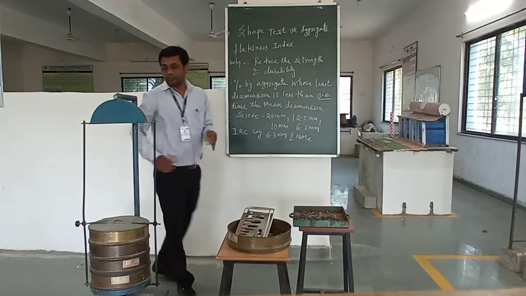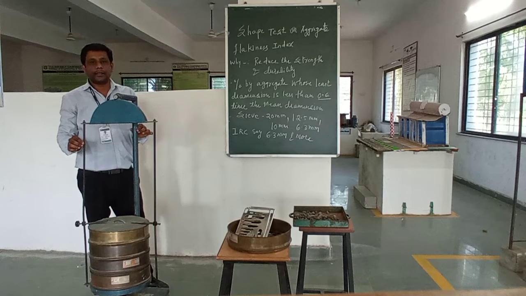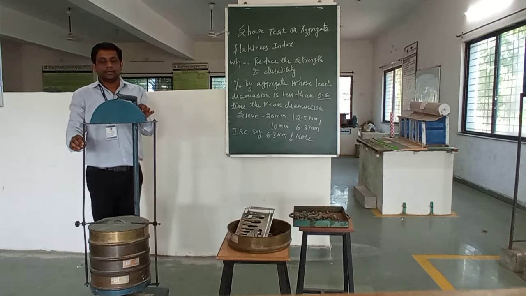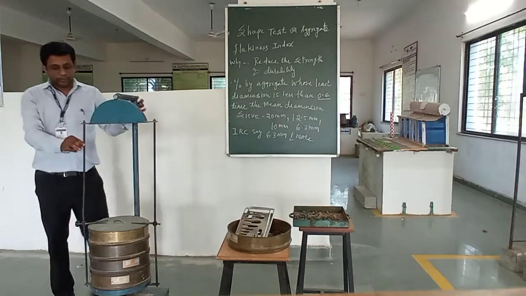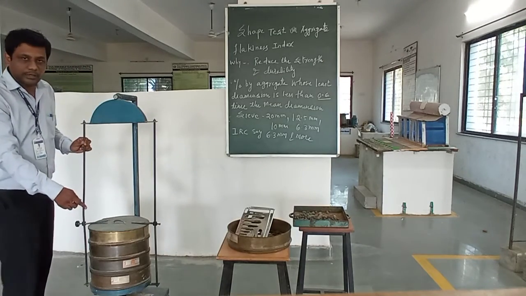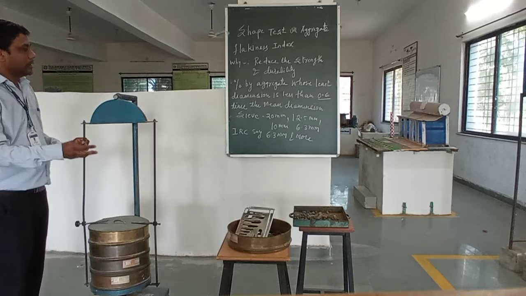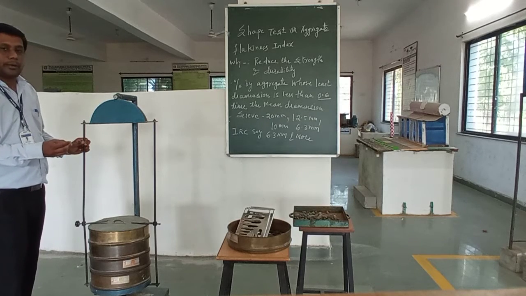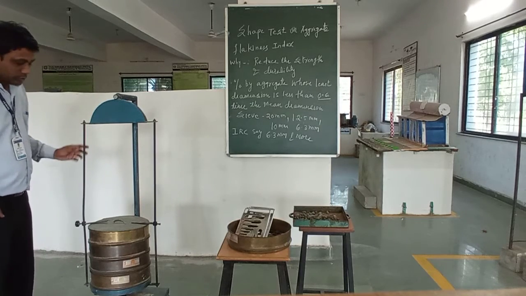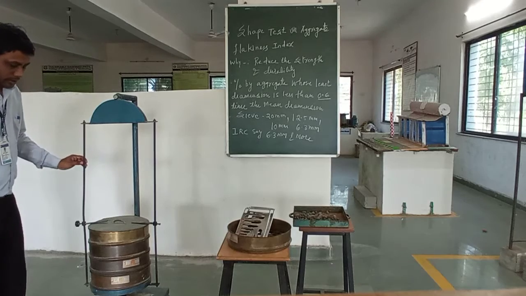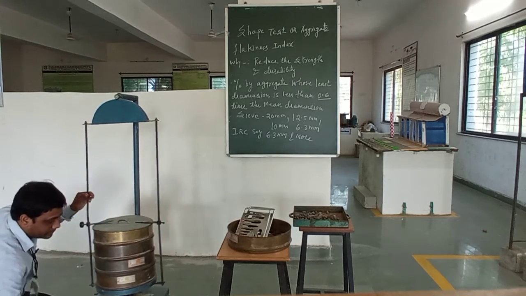and we require this sieve analysis machine, where we can do the sieve analysis. Here we will fix our various sieves of 20 mm, 12.5 mm, 10 mm and 6.3 mm. This is a manually operated sieve. You can operate this sieve like this.